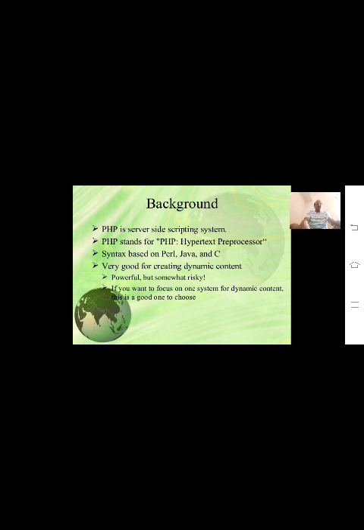PHP is not client side scripting; it is a server side scripting language. Later we'll discuss the difference between server side and client side scripting, but finally it is a server side scripting language.